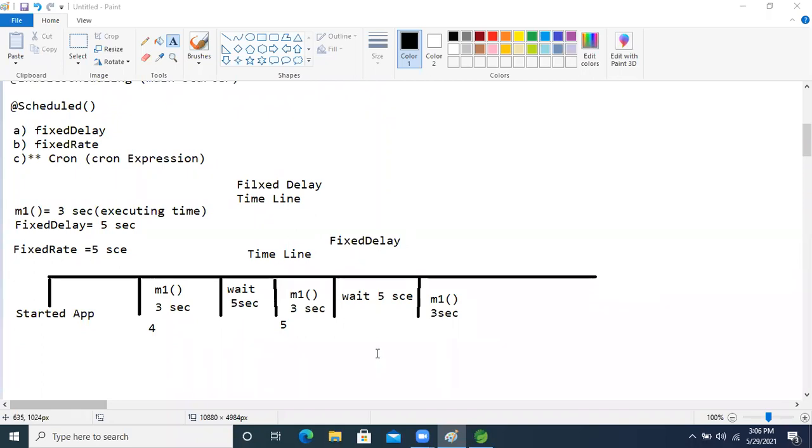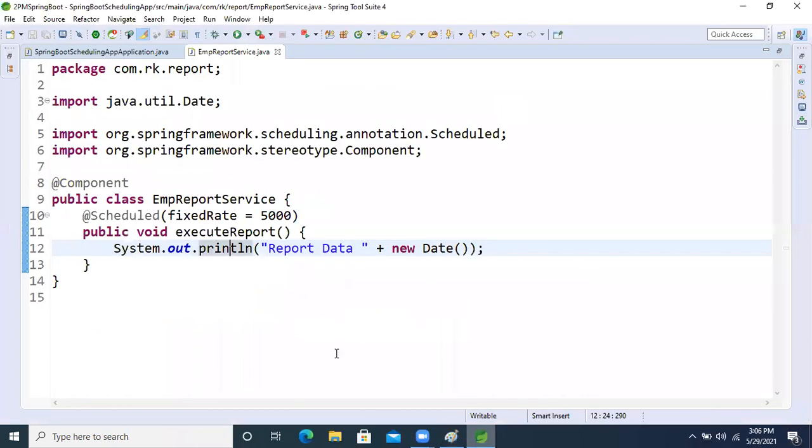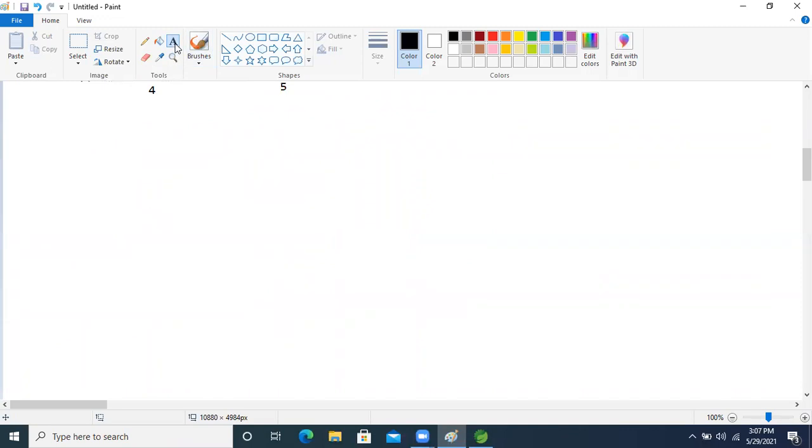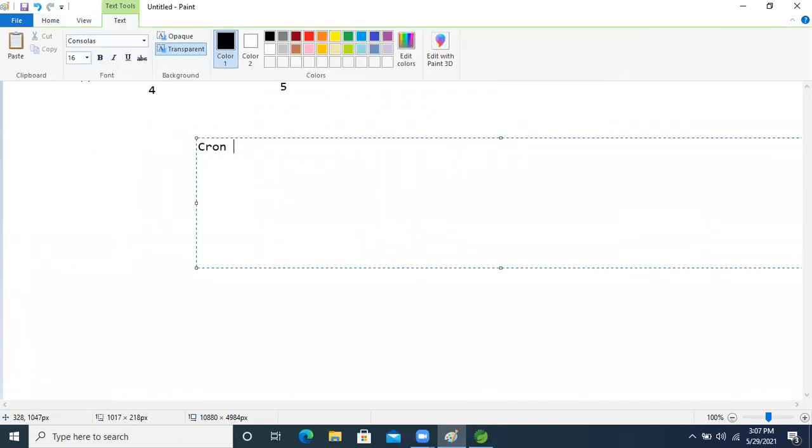Okay. So let's understand what a cron expression is, guys.